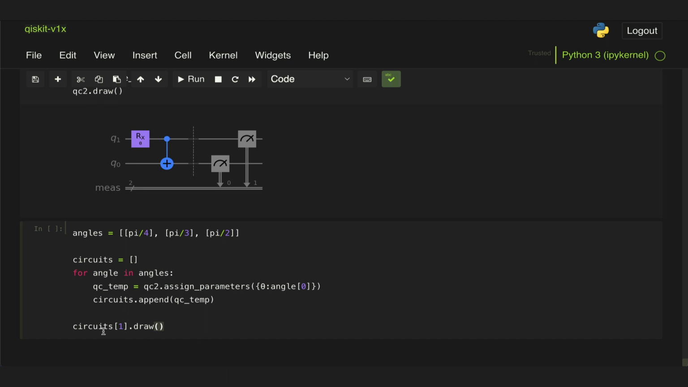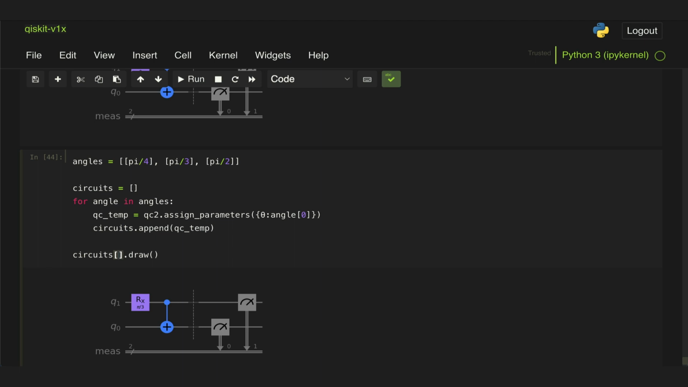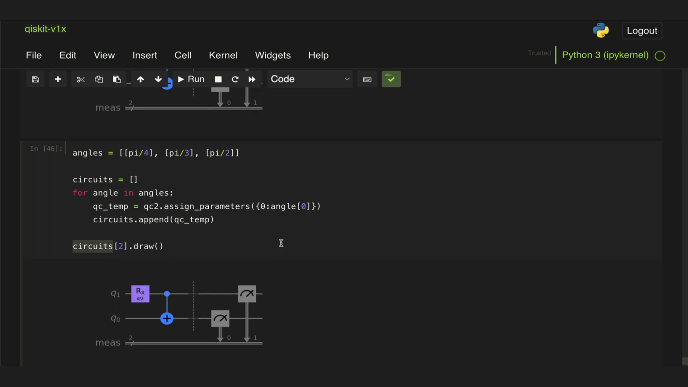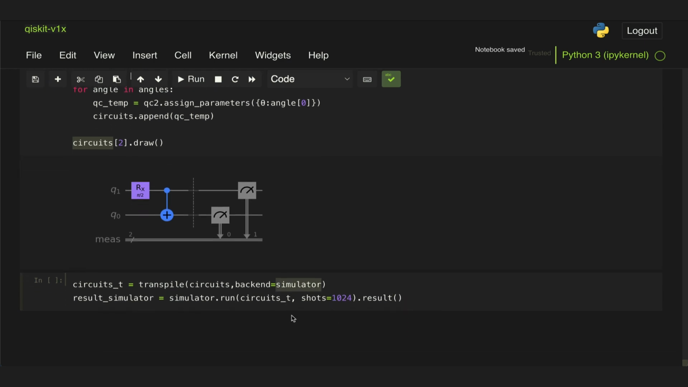So if, for example, I draw the circuit in the first position of this list, we'll get the circuit with the pi over 3 angle, right? And if I draw, for example, the one for the 0th position, then I'll get the pi over 4. Same for the second position is the pi over 2. And then with this list of circuits, we could just transpile it using the simulator backend, and we can pass it to that simulator, that the list itself, not each individual circuit, to extract the results.